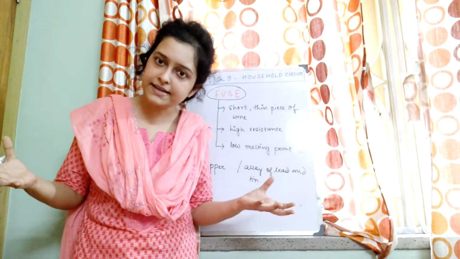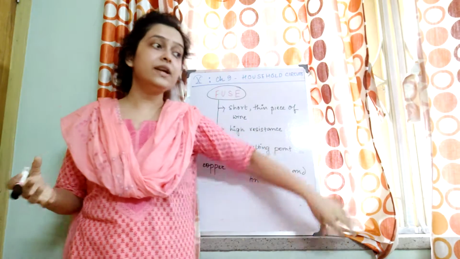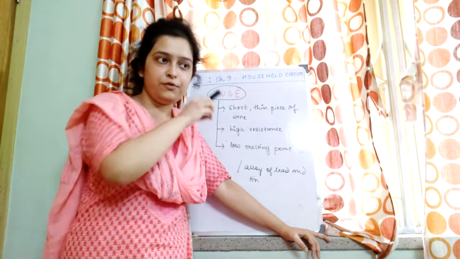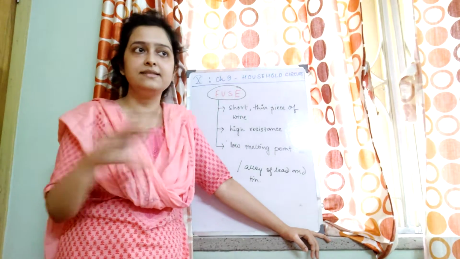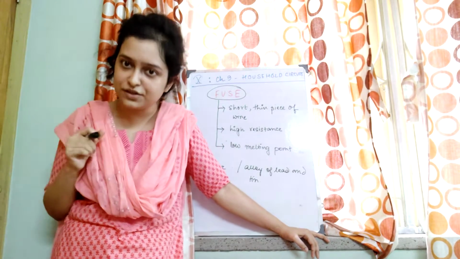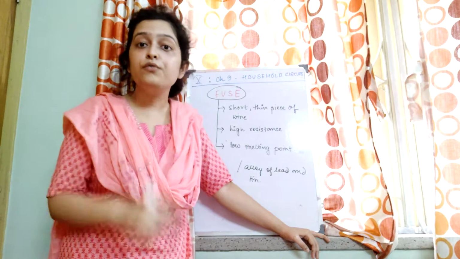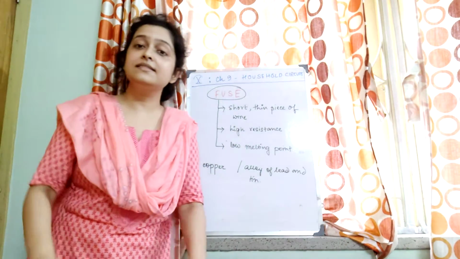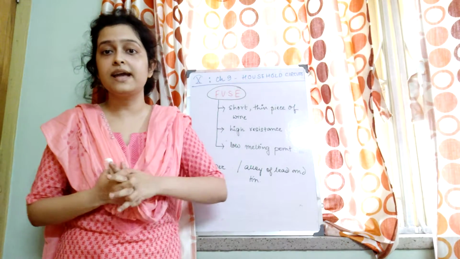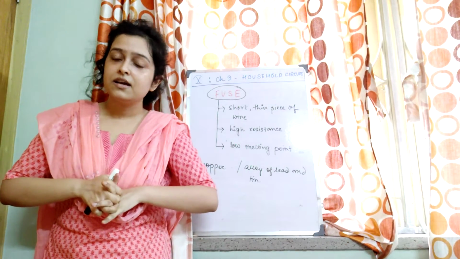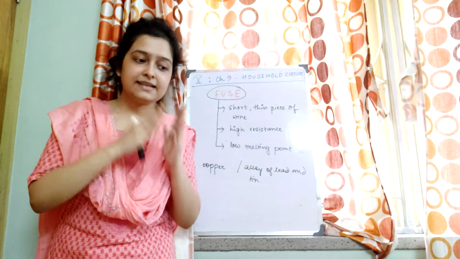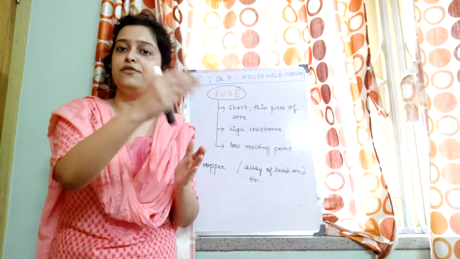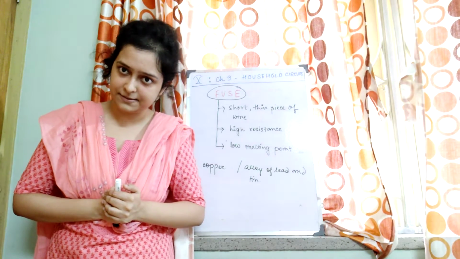Now if it exceeds the safety limit of current, then obviously the appliances will get damaged, right? So we need something to protect the wires and the appliances in our house so that they don't get damaged. So we need a device known as a fuse. What is a fuse? It is an electrical device which protects the appliances when excess current, that means current more than the safety limit of current, passes through the appliances.